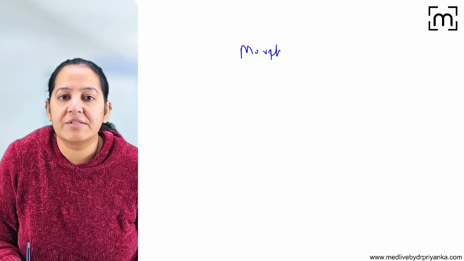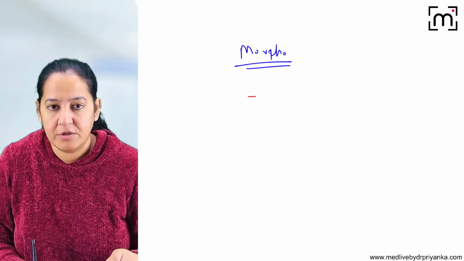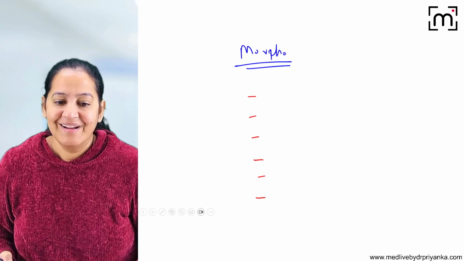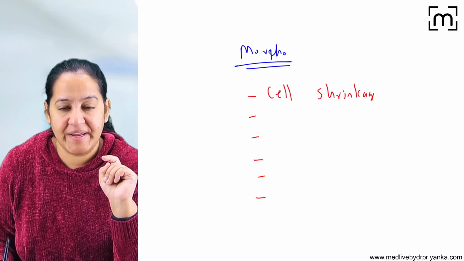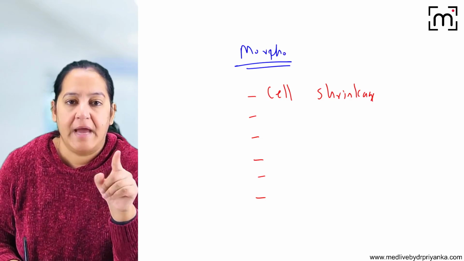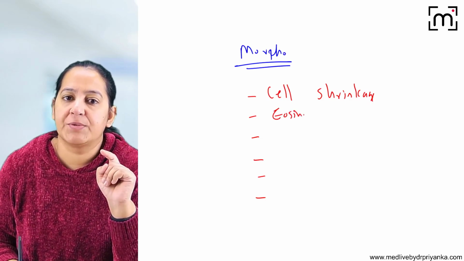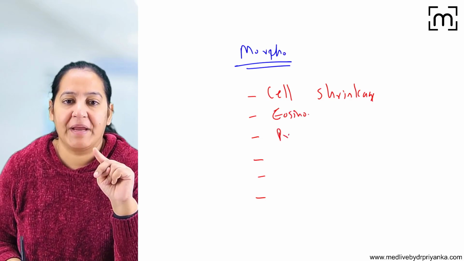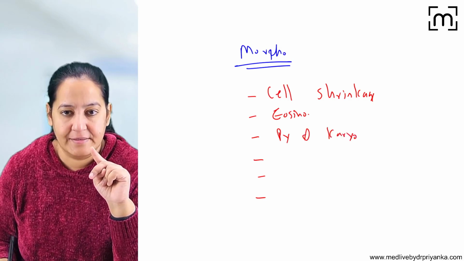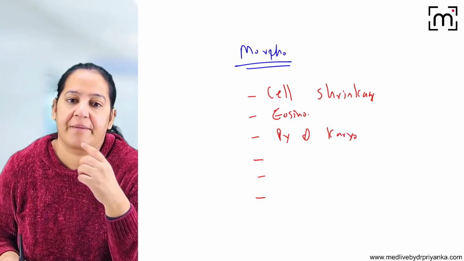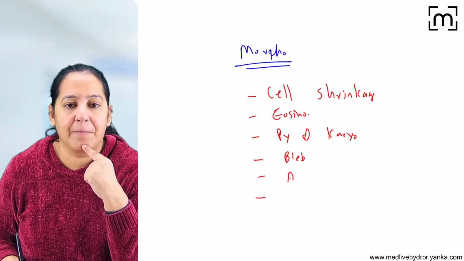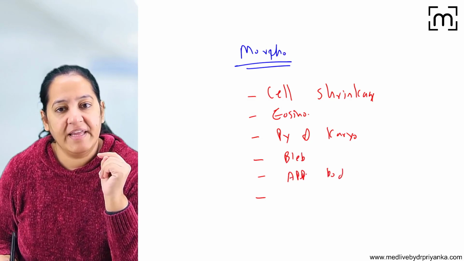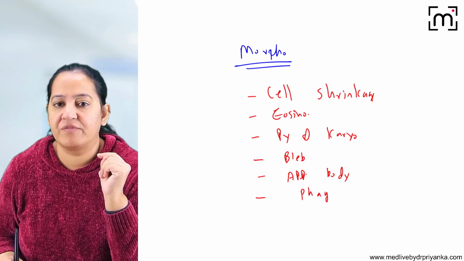Can you enumerate the 6 features together? Tell me the morphological features of apoptosis. 1, 2, 3, 4, 5, 6. First feature is cell shrinkage. Because of cell shrinkage, the organelles come closer and the cytoplasm becomes pink in color, that is eosinophilia. Then two things in the nucleus, pycnosis and karyorrhexis: first condensed, then fragmented. Then blebs are formed and separate from the cell, that is apoptotic bodies. Finally, the phagocyte will come and engulf all of them, phagocytosis.